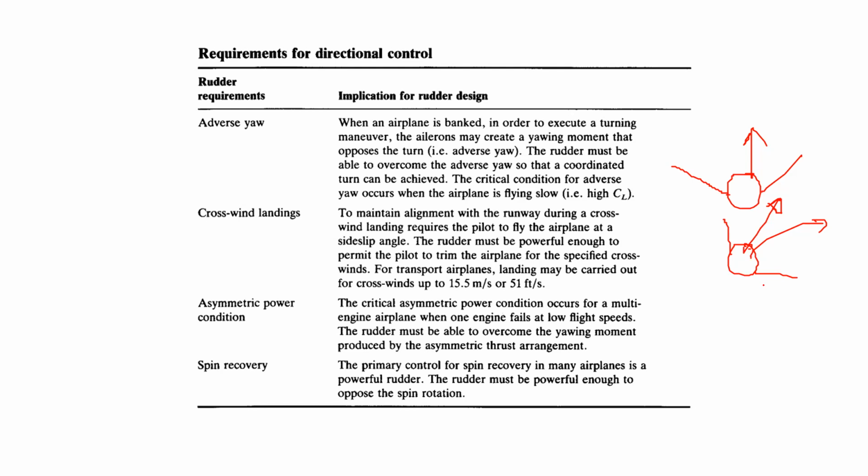The second one, I think, is pretty easy to understand. Anyone wants to explain? Yes, sir, crosswind landings, these are called. We want to hear from Akhilesh now. What are crosswind landings and why is the rudder useful there?